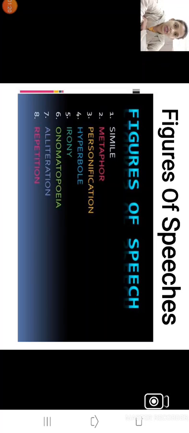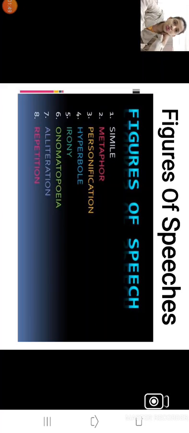For example, if the given statement is a simile, you have to write the correct spelling for simile. So the simile spelling is s-i-m-i-l-e. If you write it wrongly, you will lose your mark and you won't get your mark for identification. So the first thing you have to do is learn all the spellings of figures of speech.